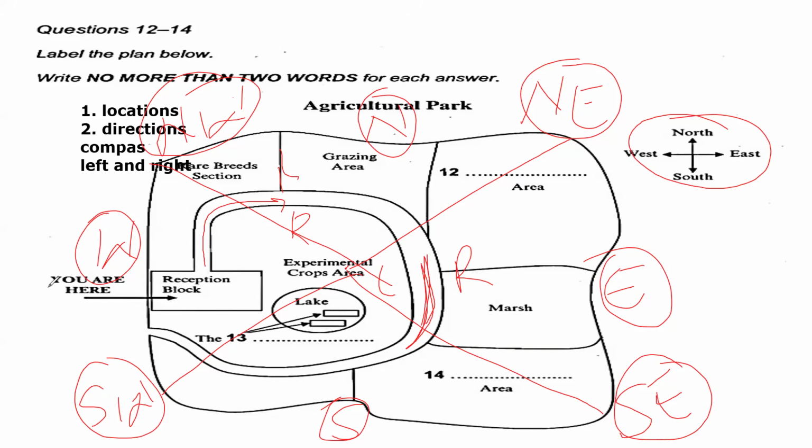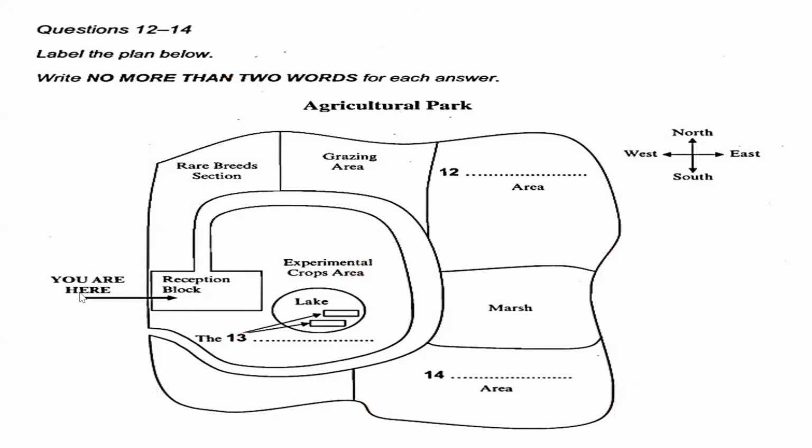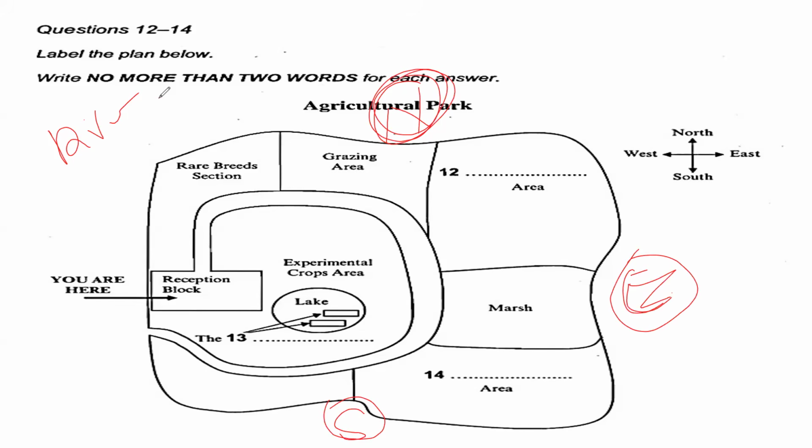One thing where students make mistakes with directions is this: when the speaker says north, they straight away think this is the north side and start focusing on this place. Or if the speaker says south, they start focusing here. Or if the speaker says east, they start focusing on this point. And if he says west, he focuses there. This is not the right way.